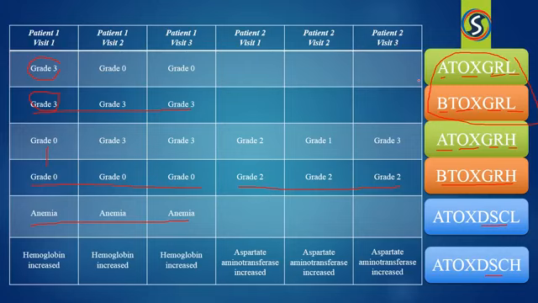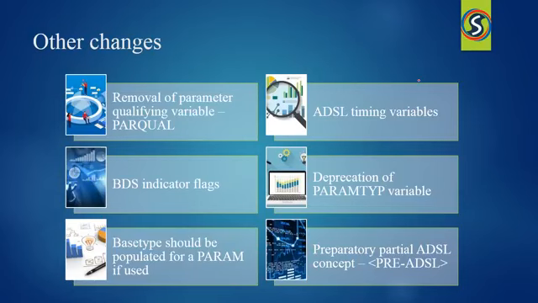Now apart from these two major changes, there are six more changes which have been made. These are the six changes which are made in the final version 1.2. The parameter qualifying variables is removed. In the ADaM IG that went through the public review, the parameter qualification variable was added as a new variable. The ADaM team determined that this concept needed further development. Therefore this concept was not available for the release. So as per the prior releases, there are no qualifiers for the parameter.